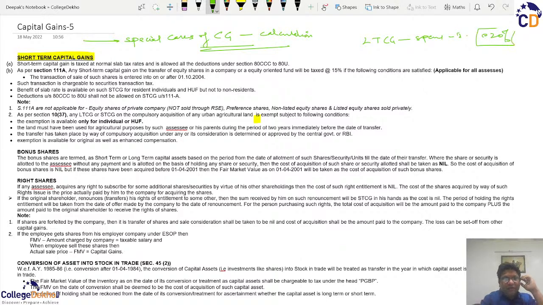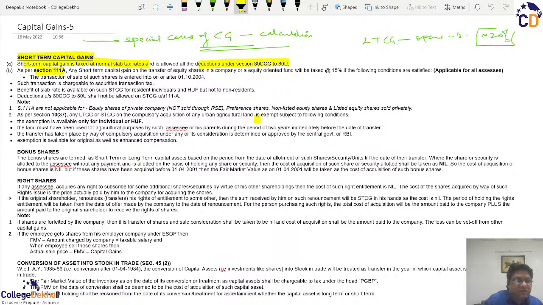In contrast, short-term capital gain is a normal income taxed at normal slab rates, and unlike the long-term capital gain, it is allowed all deductions under section 80C to 80U. But there is a special section, section 111A, which is applicable, as written in the note here, only if the shares are sold through a recognized stock exchange.